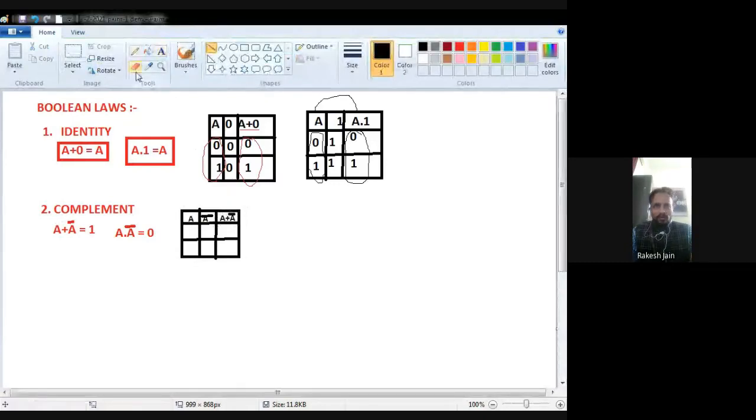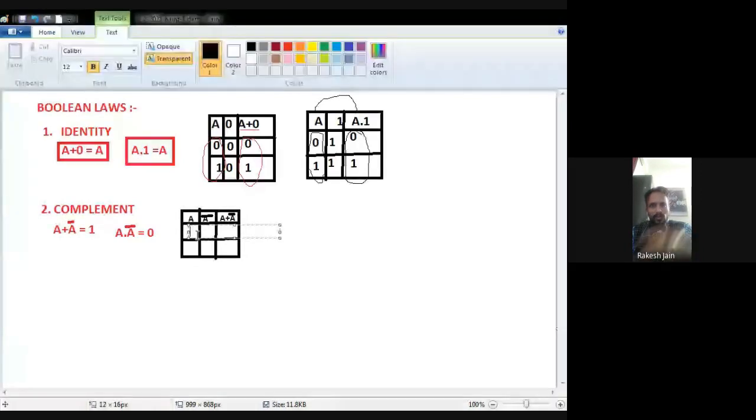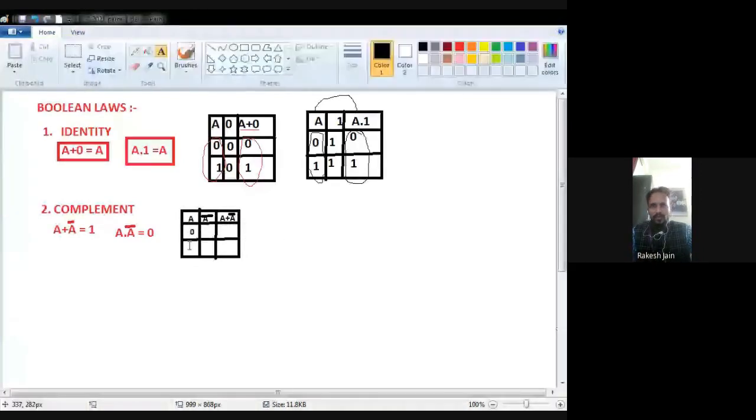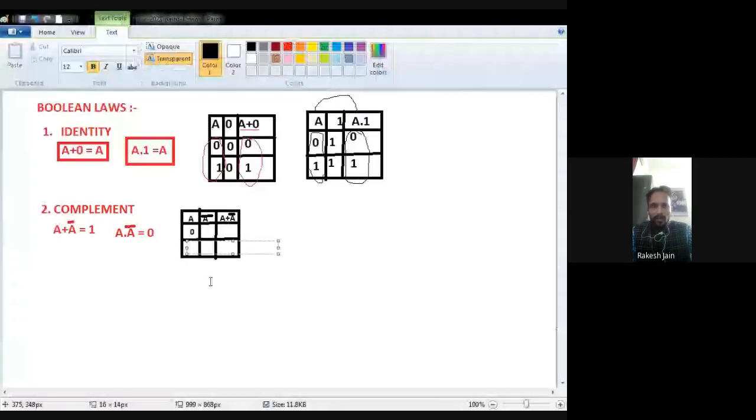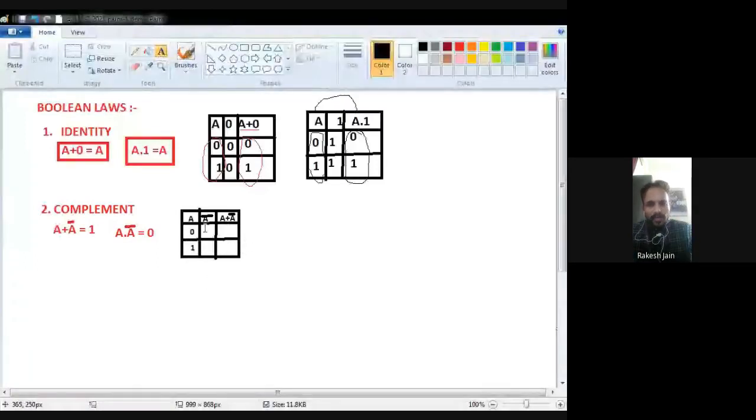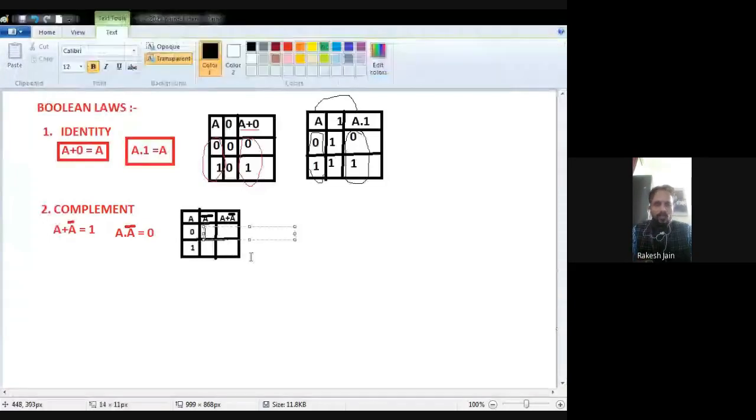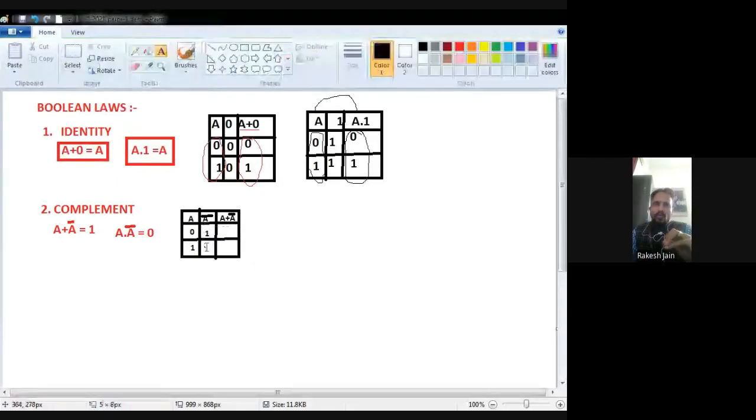Because only one thing is there, A, two possible values may be there, either 0 or 1. And what is the meaning of A bar? A bar means just the opposite of A, the invert of A. If A is 0, A bar is 1, and if A is 1, A bar is 0. Now at the LHS side we want to do A plus A bar.